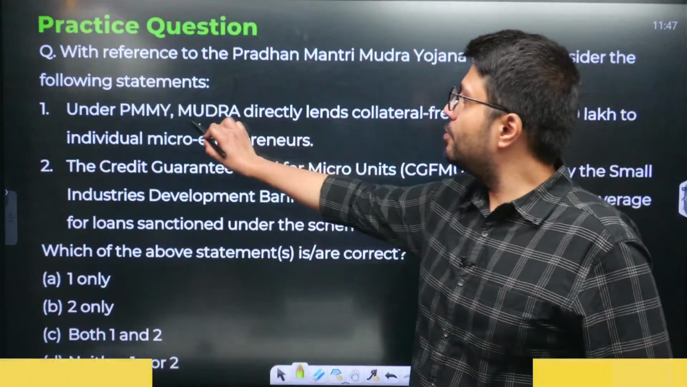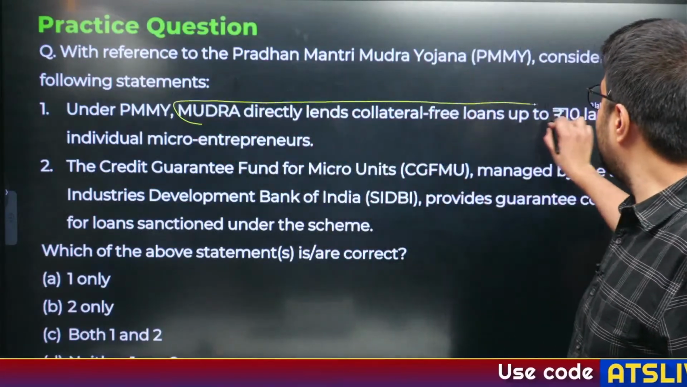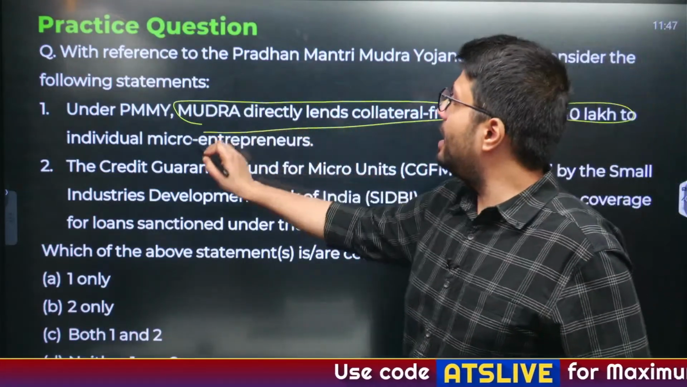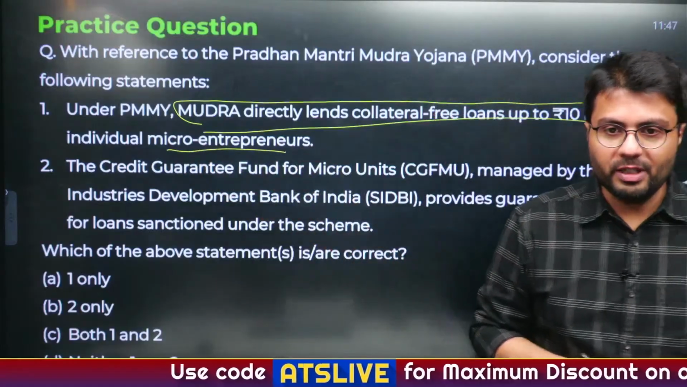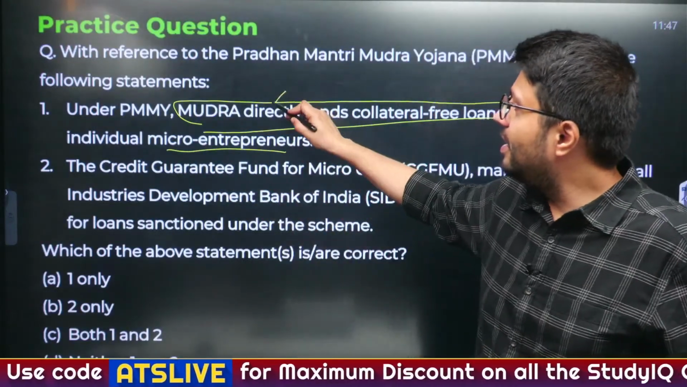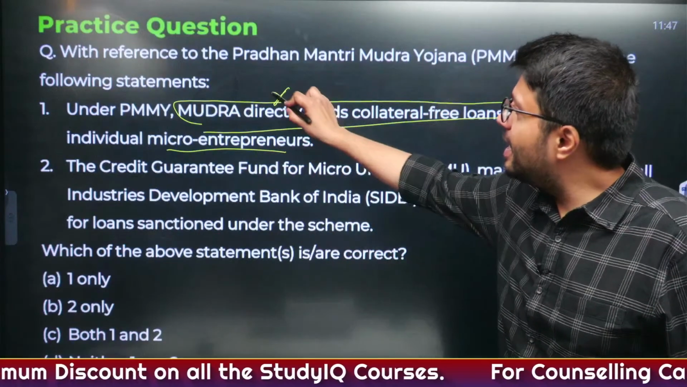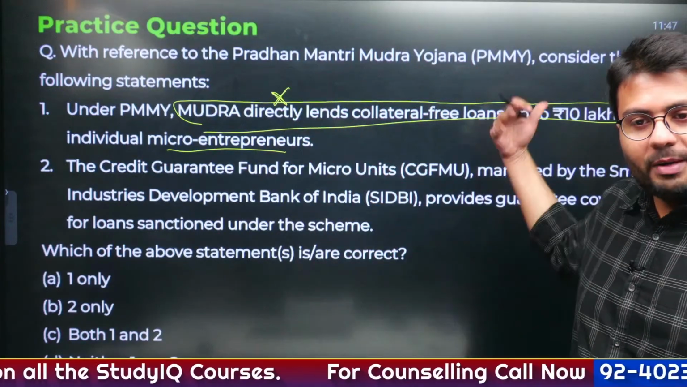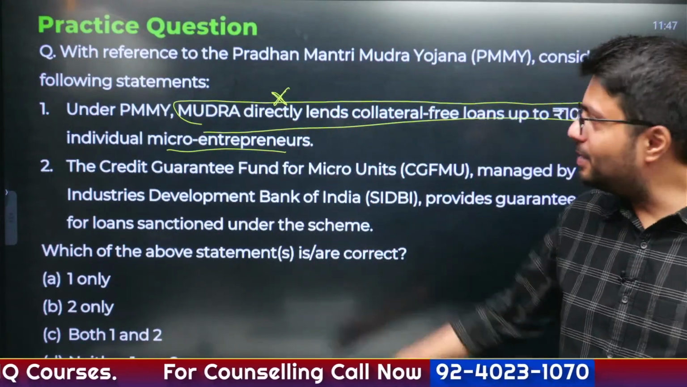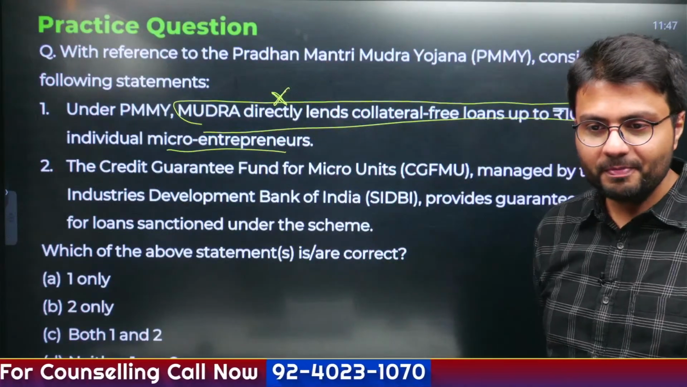Under PM Mudra Yojana, Mudra directly lends collateral free loans up to 10 lakhs to individual micro entrepreneurs. Is this correct? Does Mudra give loan directly? Incorrect. Forget about the number. This becomes incorrect here itself.